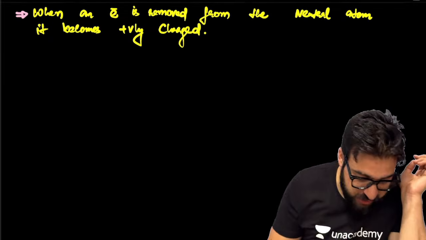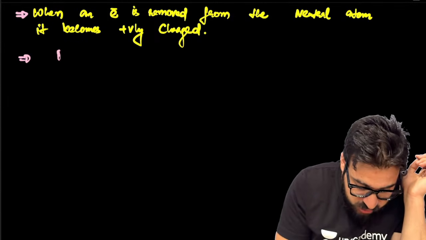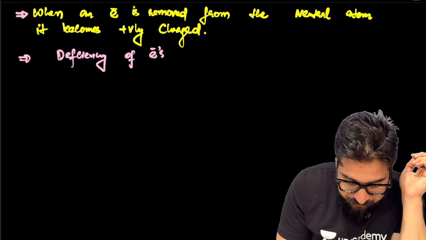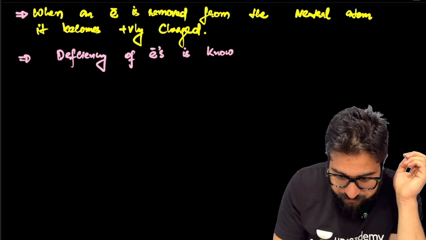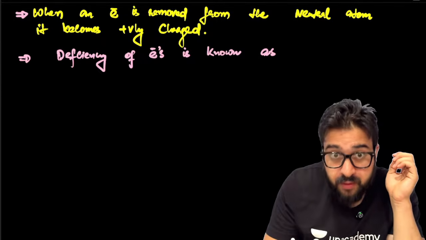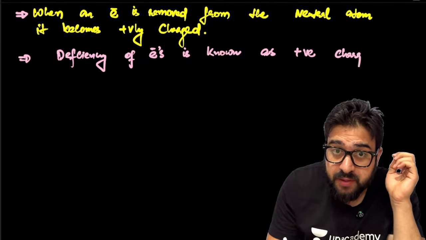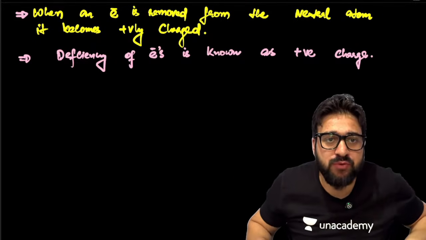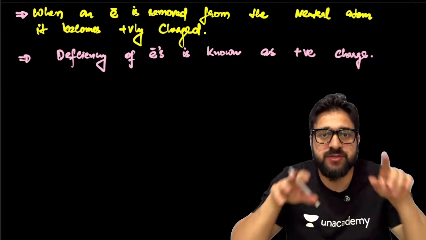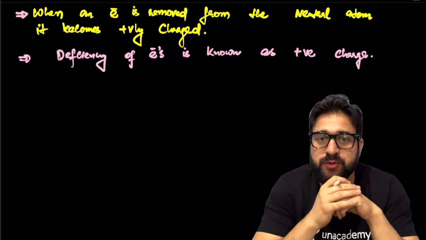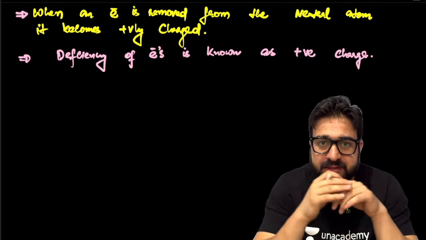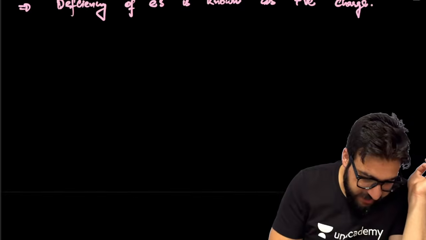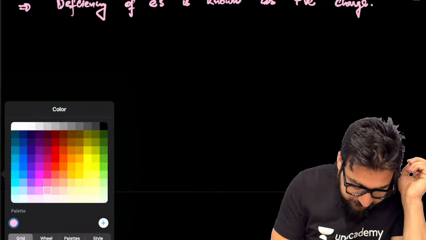So this is the another definition, I would say the main definition of this: deficiency of electrons is known as positive charge. So this is how we define the positive charge. Deficiency of electrons is known as the positive charge. So this is how we define positive charge. Deficiency of electrons. As simple as that. Yes.